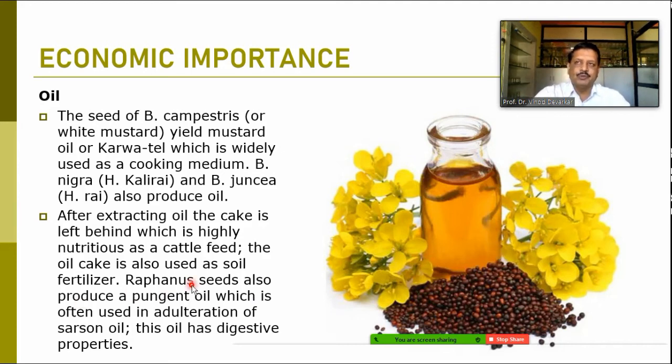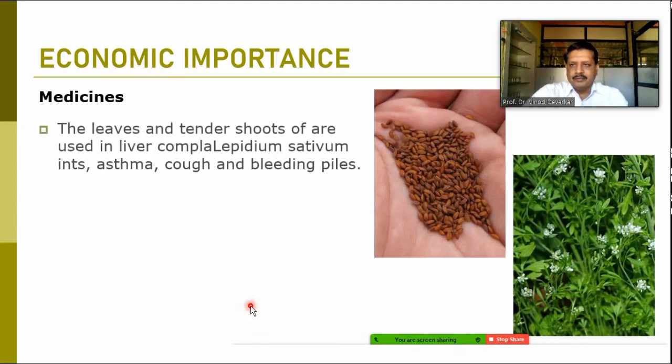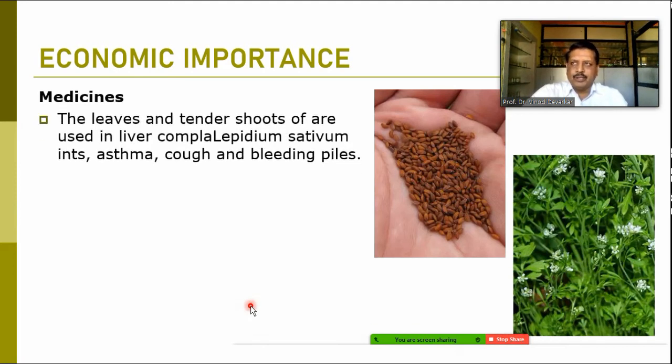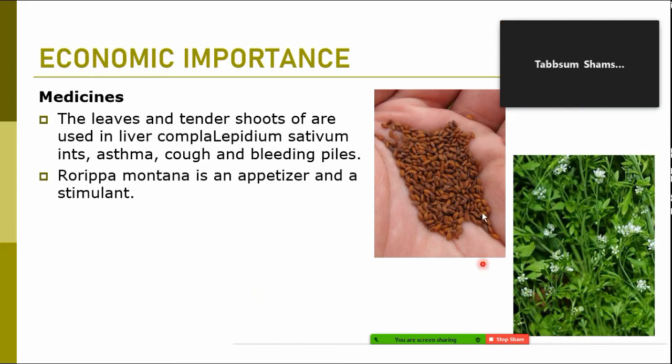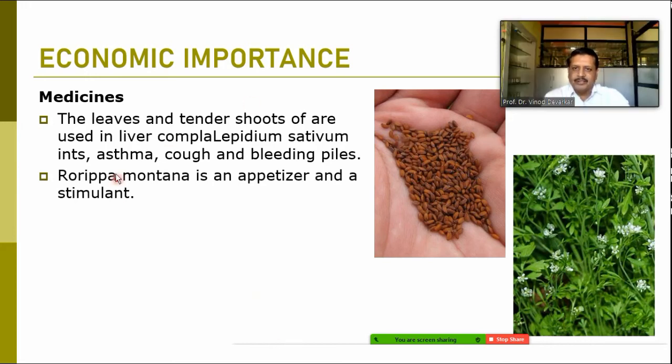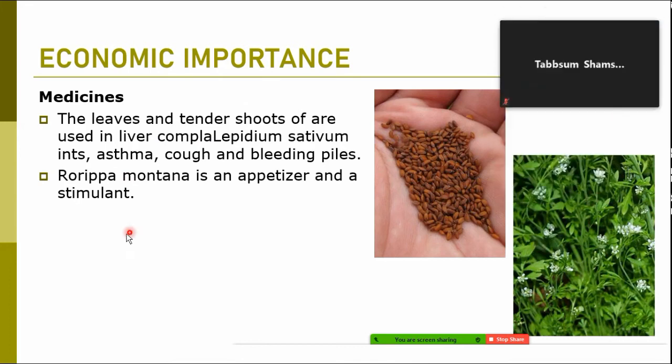Some plants are also having the medicinal properties, particularly this Lepidium sativum is used against the asthma, cough, and bleeding piles. So this plant, particularly, these are the seeds of that Lepidium sativum, and is also used as a stimulant.